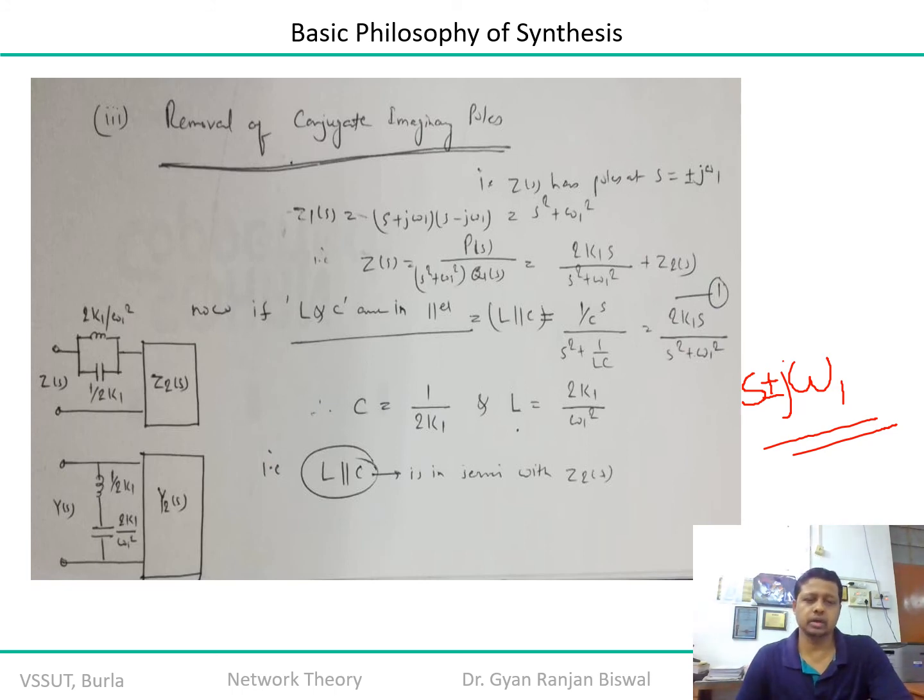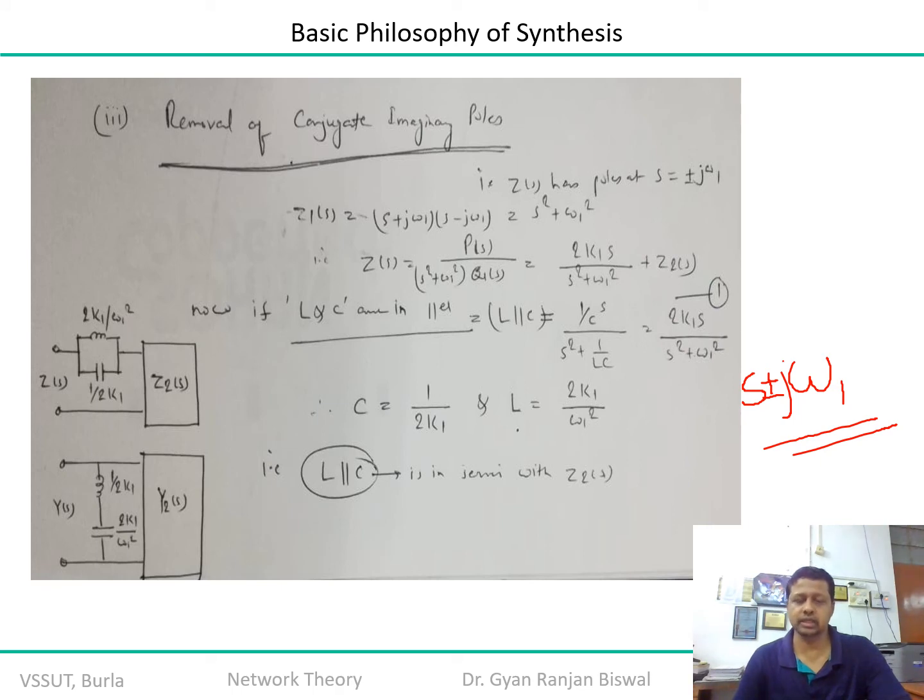Remember, if you take a parallel tuned LC network, there is an inductance across the capacitance. In that case, what kind of component will you get? The comparison is s by C in the numerator and in the denominator s square plus 1 by LC.